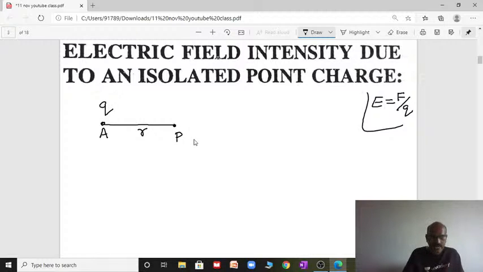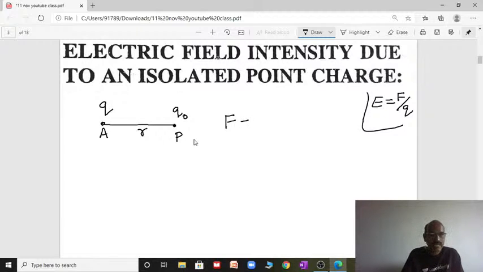At point P, I am placing the unit test charge Q naught. Now we can utilize Coulomb's law of electrostatic force between these two charges. Charge Q is placed at point A, right? Within this electric field, consider a point P where a test charge Q naught is placed at a distance R.